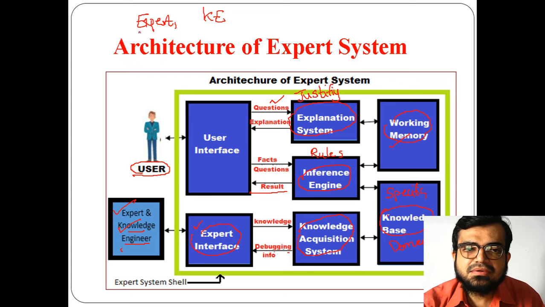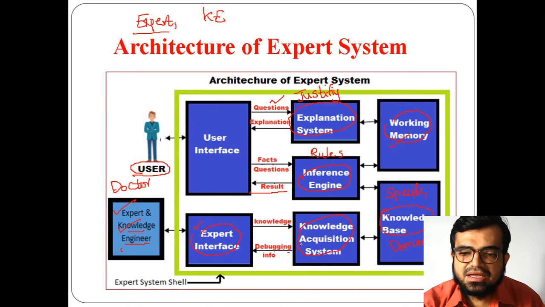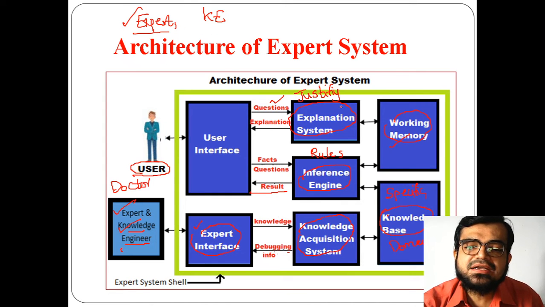The expert is a user. Like we said for MYCIN, for example, the expert is a doctor who provides the related information for a particular disease, and that information will be given to the knowledge base by an expert. But who is going to update all of these things? The knowledge engineer. Who is going to interact with the expert system?